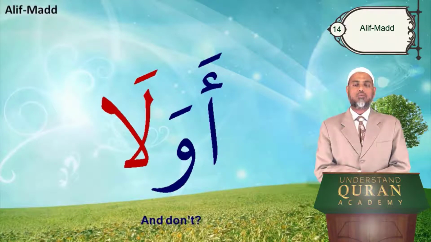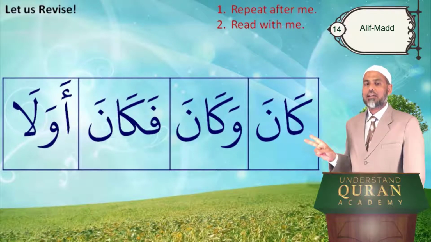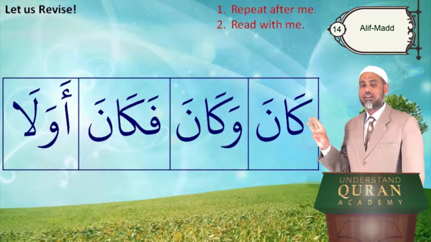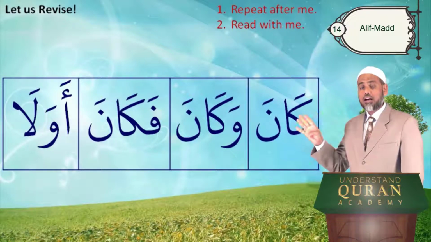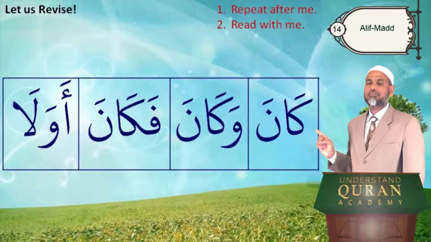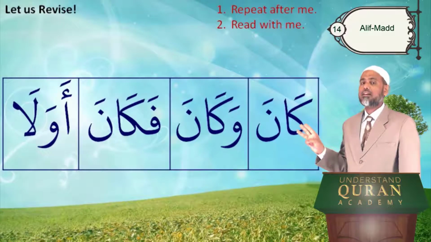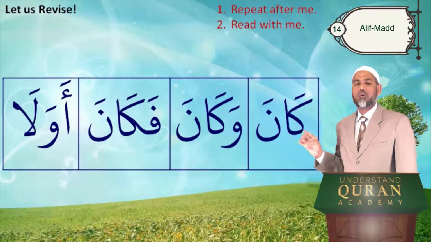So let's revise the last four. كان وكان فكان أولا. Once again. كان وكان فكان أولا.